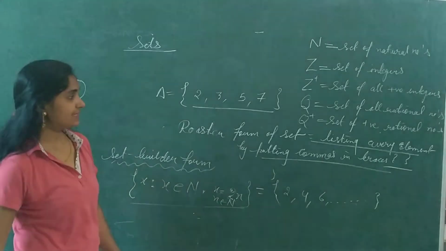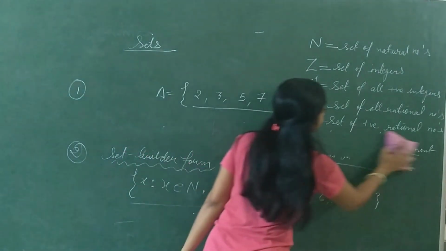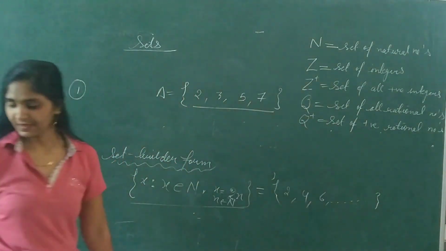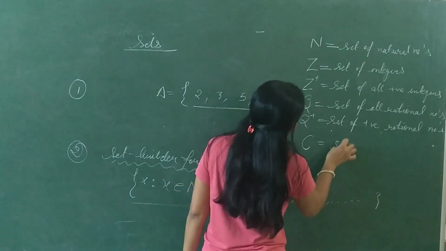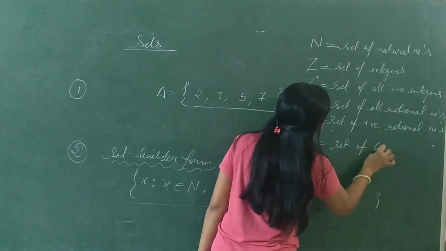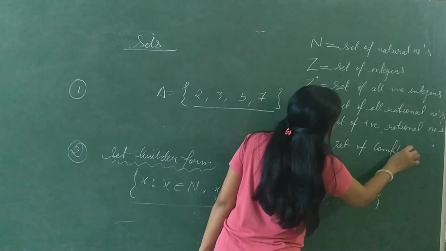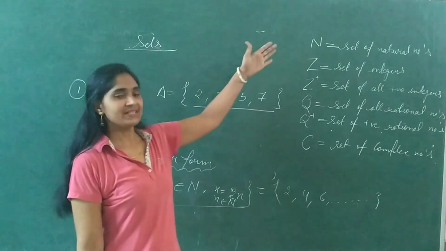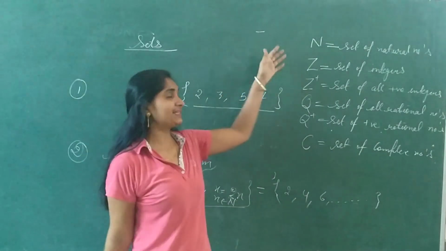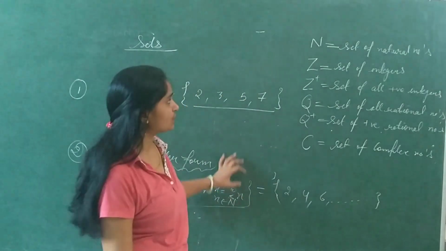And other than this, there is a capital letter C, means set of complex numbers. These are some notations that we will use in this chapter or in new chapters also.